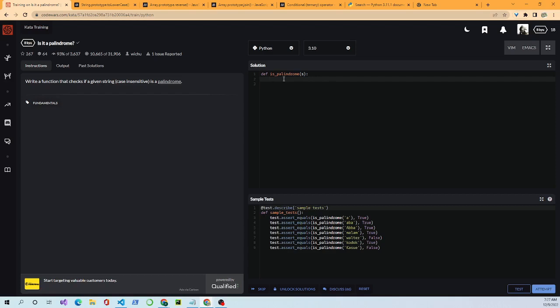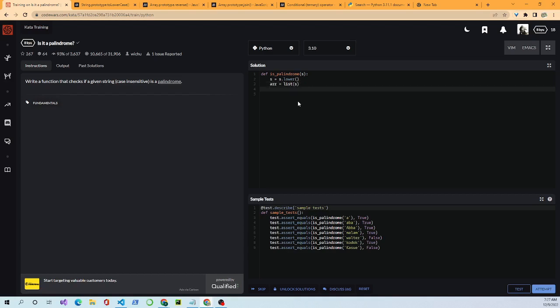As a beginner-friendly method of solving this, first, s equals s dot lower. That turns the whole string into lowercase in Python. Then we will use the list function. This is a built-in function, so we'll turn the string into a list by doing list of s.